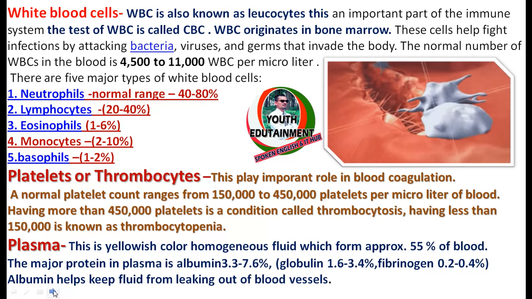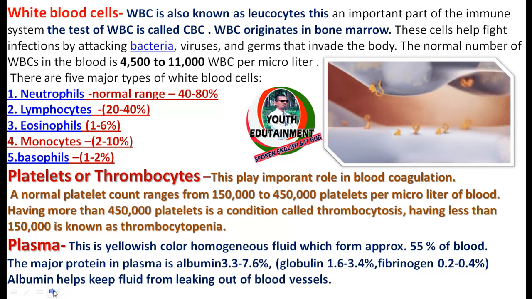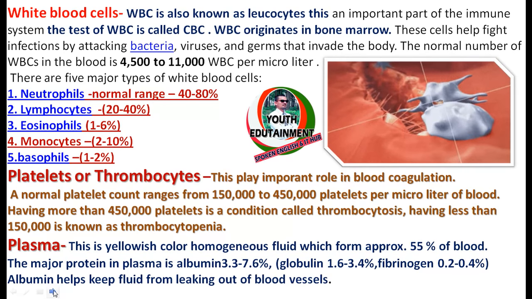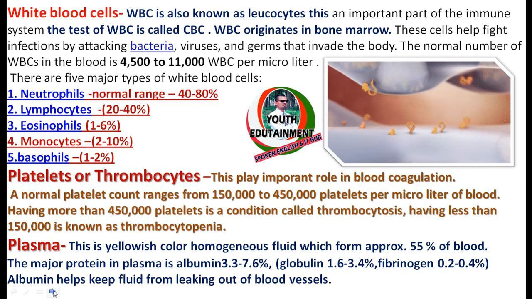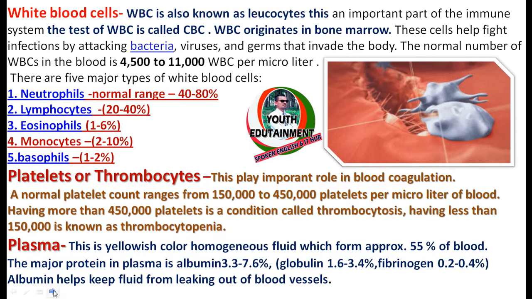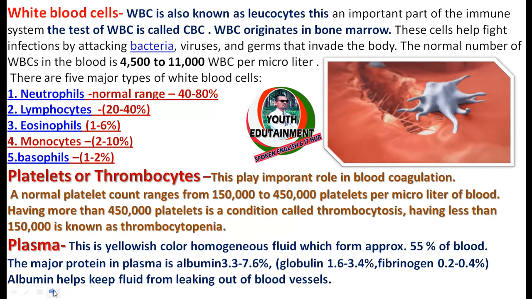Next, white blood cells. White blood cells are also known as leukocytes. This is an important part of the immune system. The test of WBC is called CBC. WBC originates in bone marrow. These cells help in fighting infection against attacking bacteria, viruses and germs that invade the body.